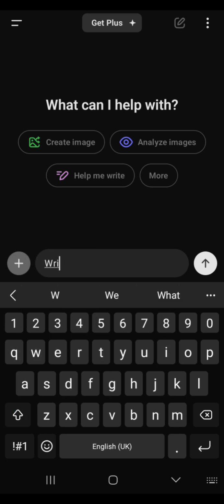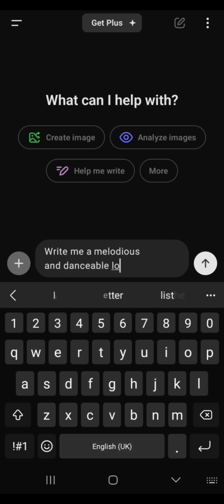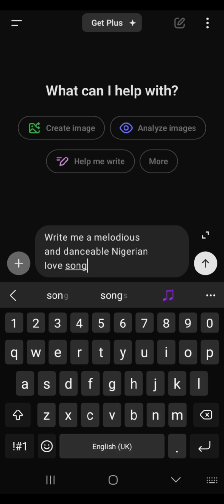Now you say, write me a melodious and danceable love song. Okay, we're just going to say danceable Indian love. Now let's use another. Let's say danceable Nigerian. Yeah, let's try this. Nigerian love song. So guys, you're going to give ChatGPT this simple ABCD prompt. Let's see what it has for us.